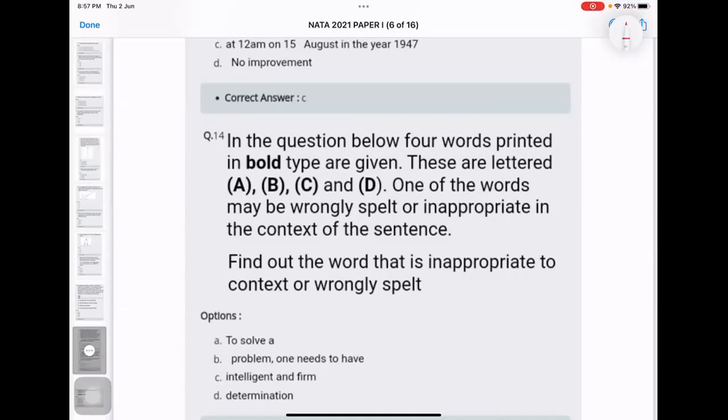It should be intelligence. One needs to have intelligence and firm determination, right? Intelligent is not the perfect way of telling it. It is actually an adjective which is being used for a particular person or human being. See, it will be intelligence, not intelligent. Okay.